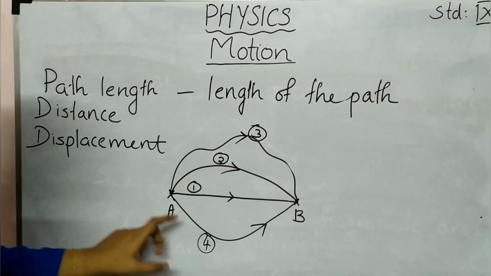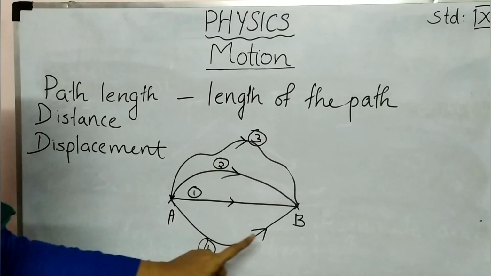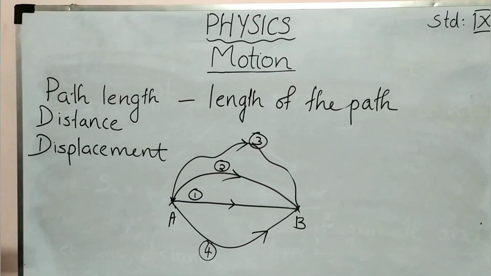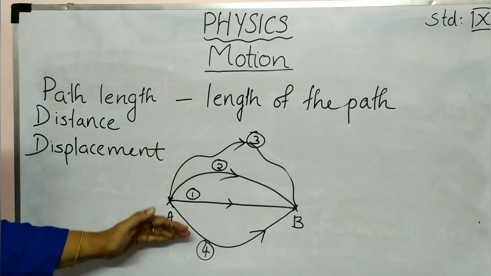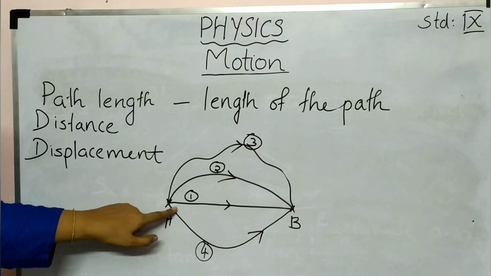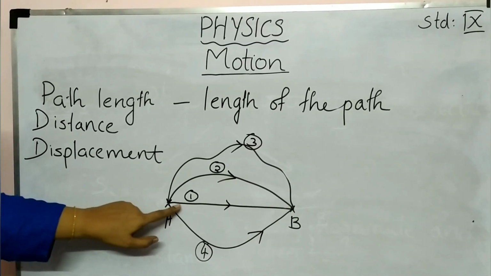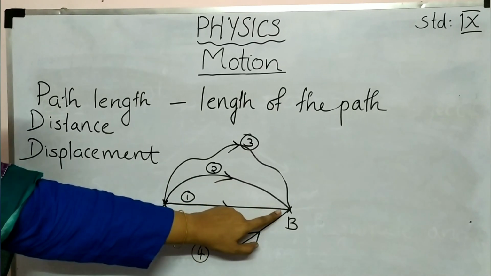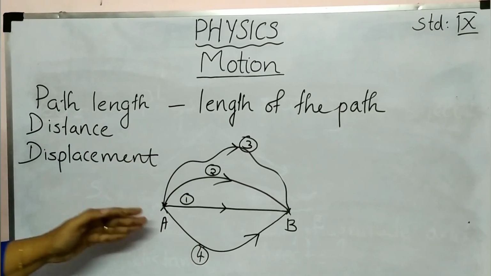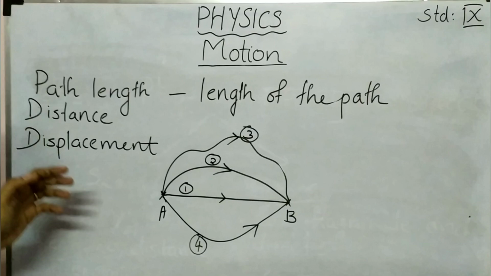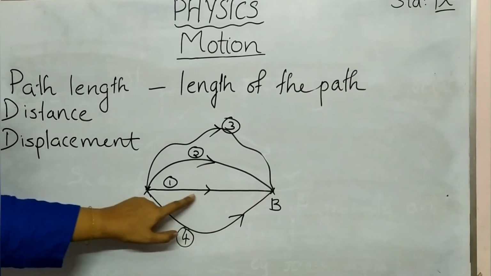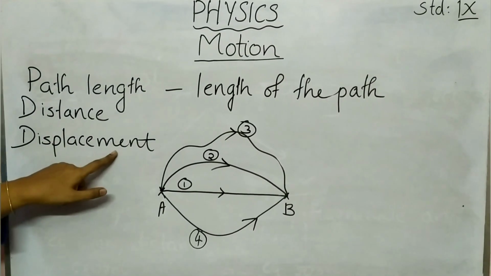Here you can see initial position A and final position B, but the paths are different. If you are comparing these 4 paths, you can see only one is a straight line. The person 1 who has chosen this path, that is a straight line. If you are comparing the length of all these paths, you can say this is the shortest one. So here the shortest distance is called displacement.